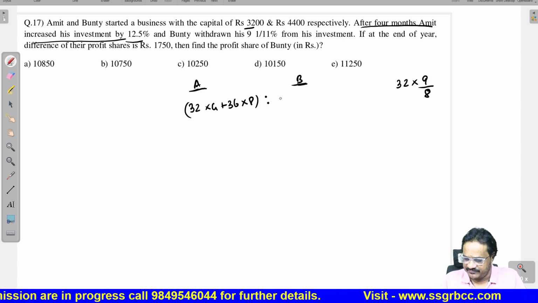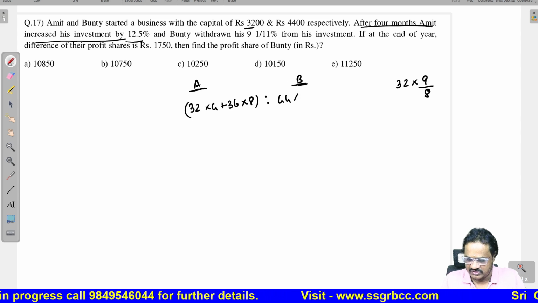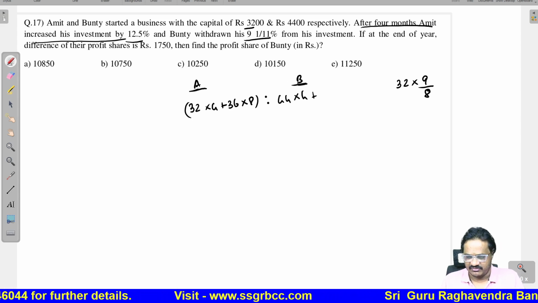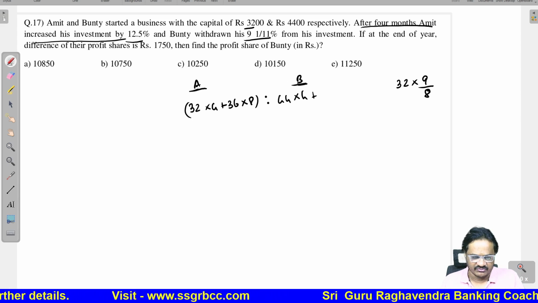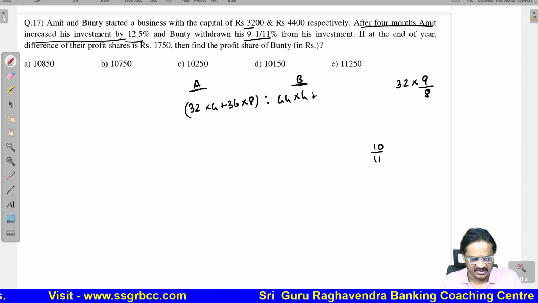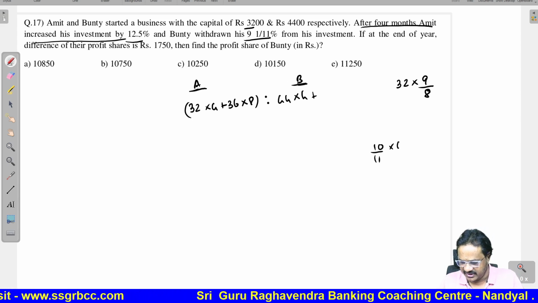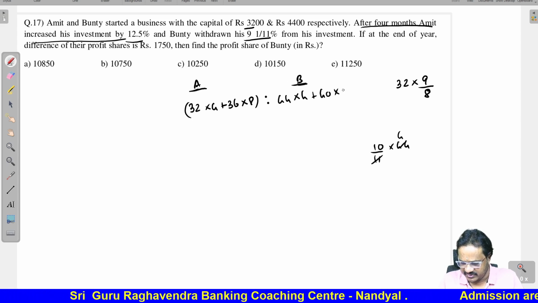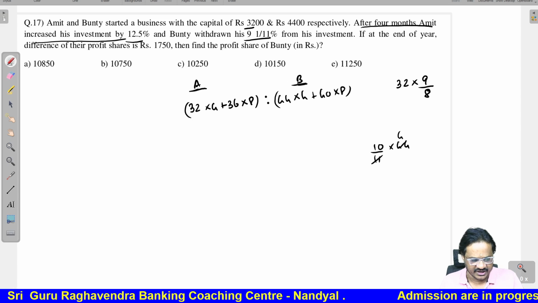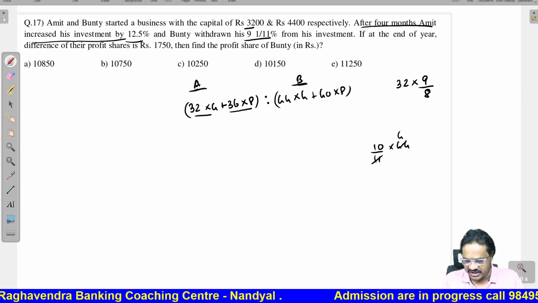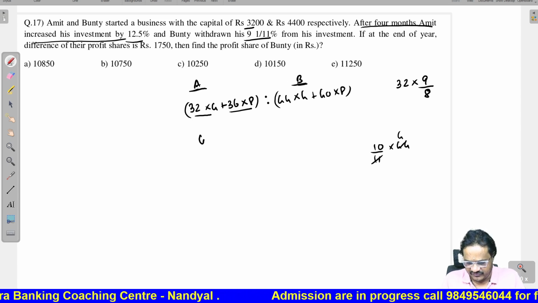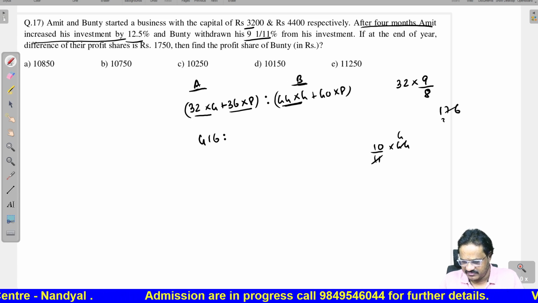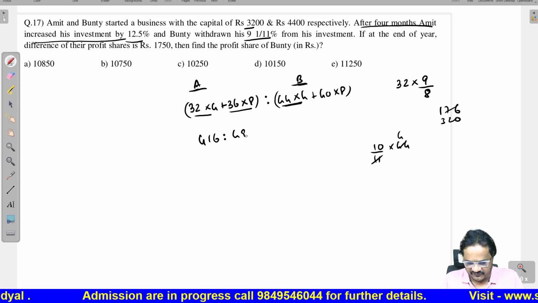Regarding Bunty, it is 44. After 4 months, we are withdrawing 9 1 by 11%. So 9 1 by 11% means 10 by 11. So it is equal to 40. This 40 will be balanced for how many months? 8 months. Now 128 plus 288, 416. This is 176 plus 320, totally 496.